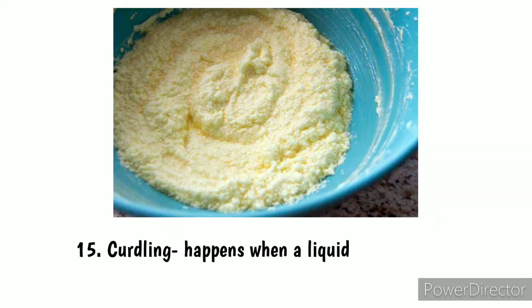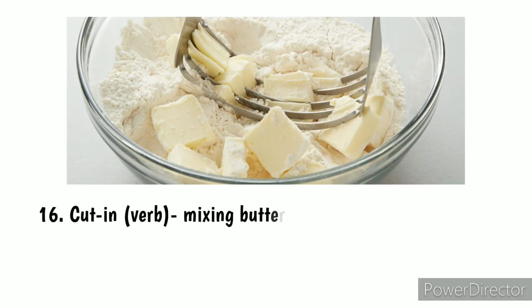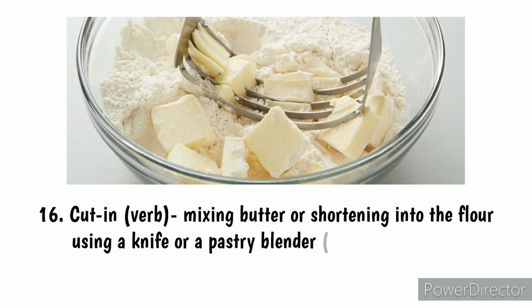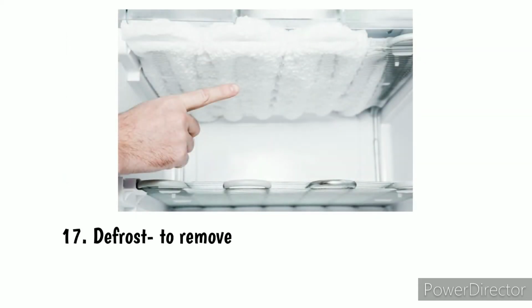Number 15. Curdling happens when a liquid separates and forms curds and lumps. Number 16. Cut in, a verb, mixing butter or shortening into the flour using a knife or pastry blender until they are well mixed. Number 17.